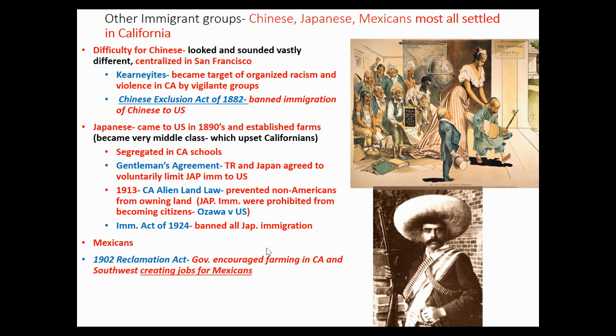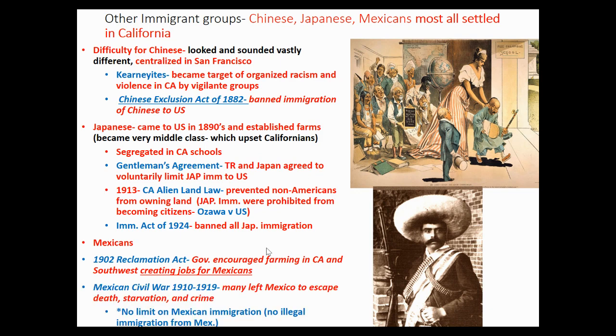So California is looking for laborers, and this creates jobs for Mexicans. Meanwhile, at the same time, you have the Mexican Civil War happening, where many Mexicans are leaving Mexico to try to escape death, starvation, and crime, right? So there is a pull factor to America, the Reclamation Act, and a push factor, the Mexican Civil War. So keep this in mind. There's no limit on Mexican immigration in the 1920s. Now, in the 1930s, that will change with the Great Depression.